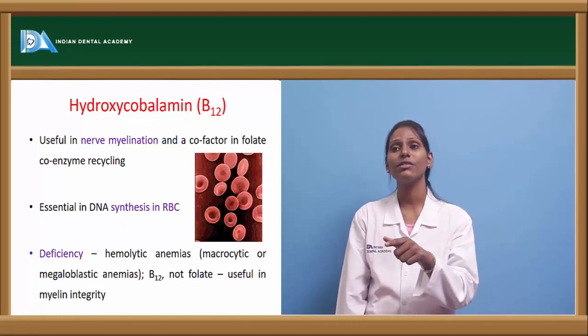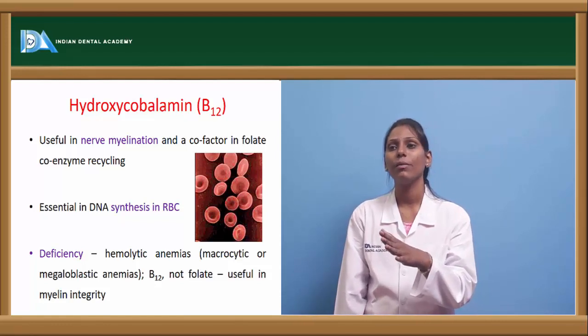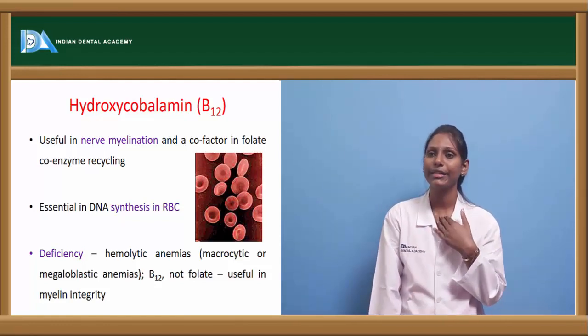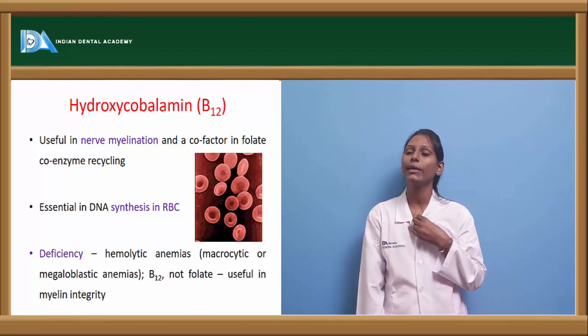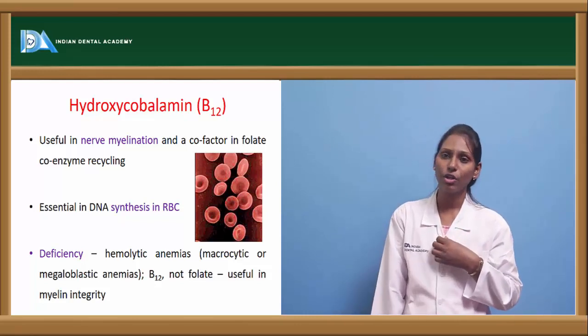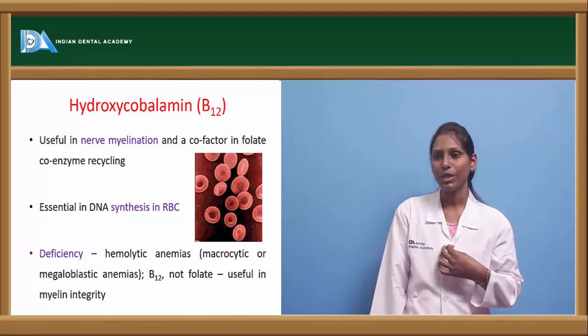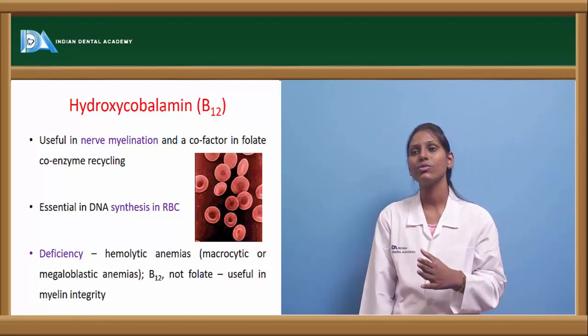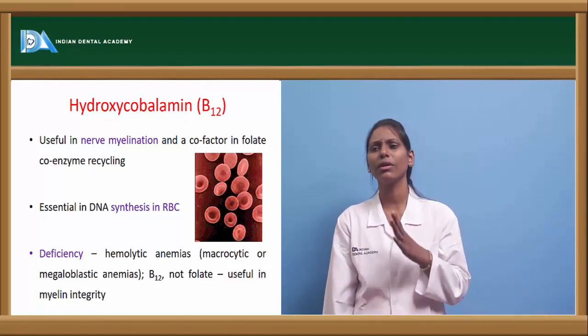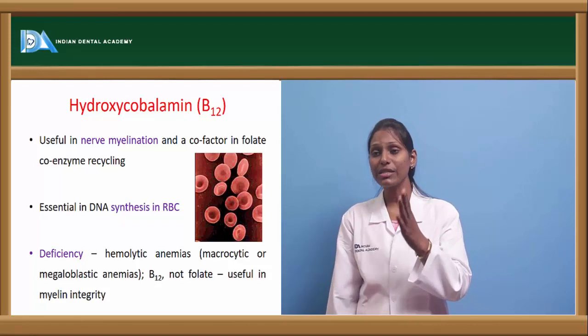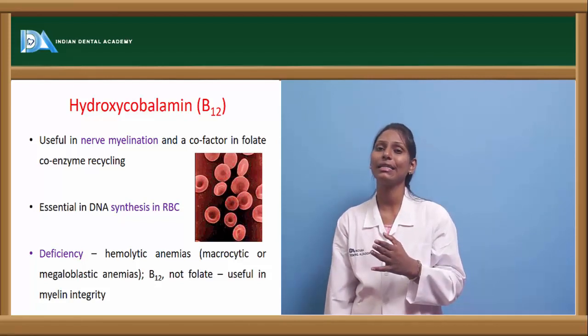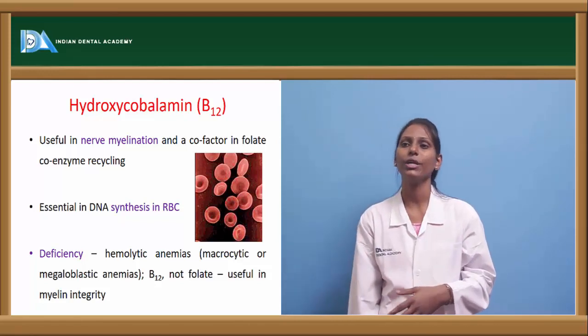Neurological manifestations are most commonly nerve demyelination, and deficiency can lead to anemias like macrocytic or megaloblastic anemias. In this case, B12 is essential for myelin integrity, not folate, okay.